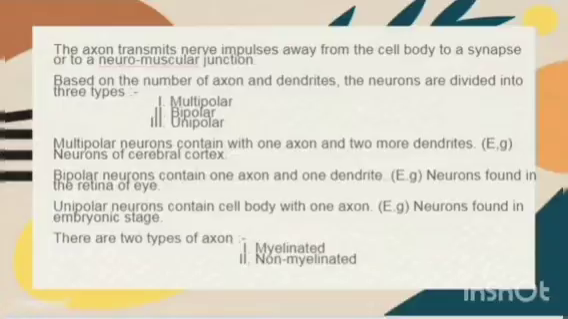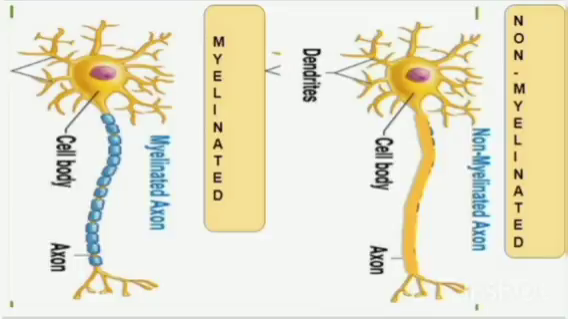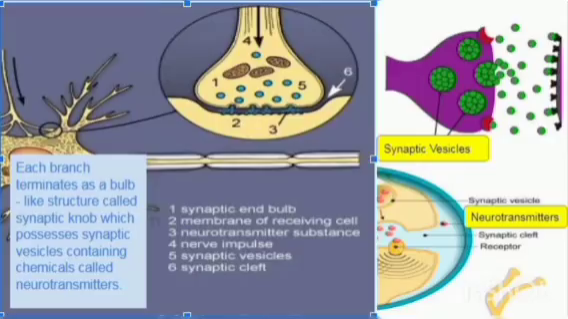And there are also two types of axon, myelinated and non-myelinated. Each branch of the axon terminates as a bulb-like structure called the synaptic knob, which possesses the synaptic vesicles, which contain the chemicals called neurotransmitters.